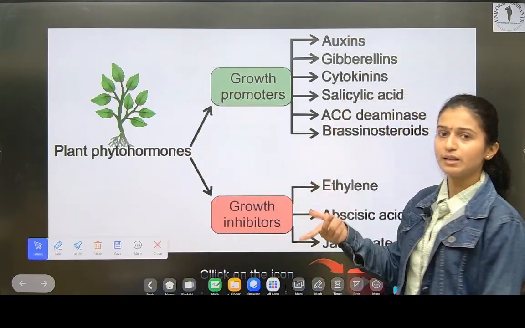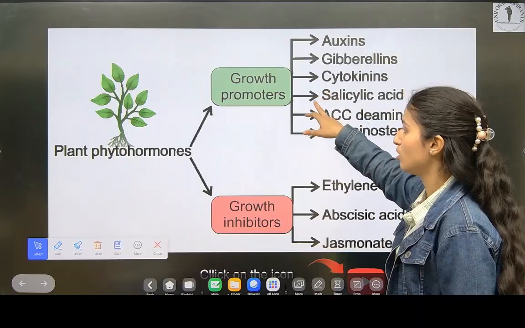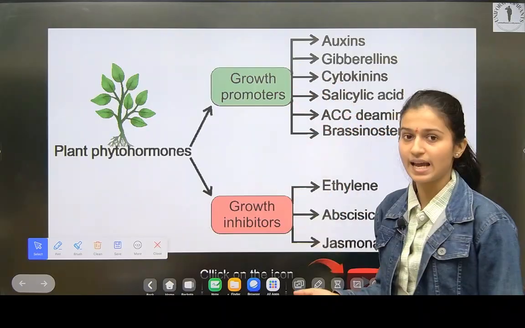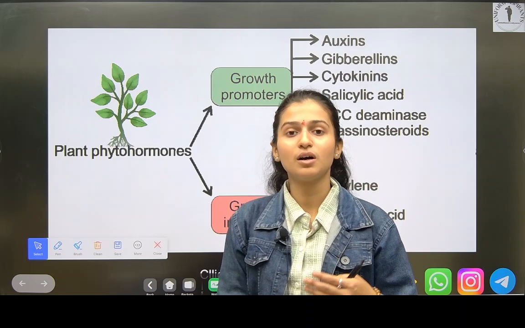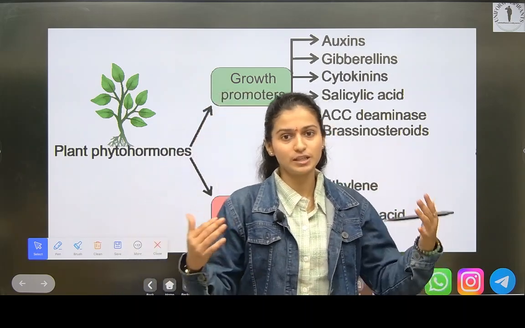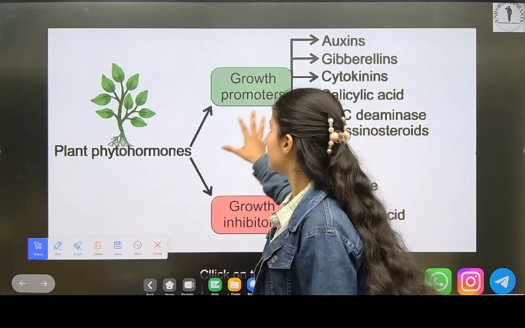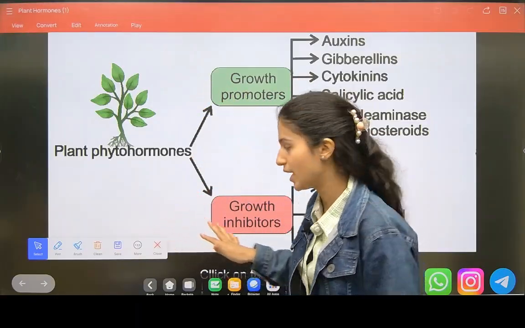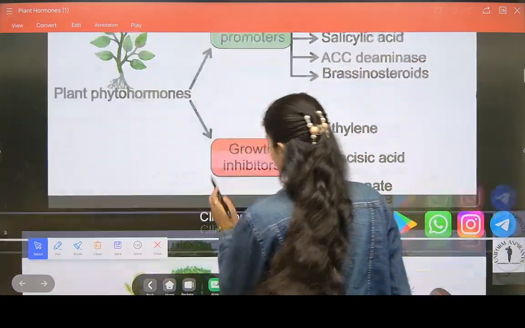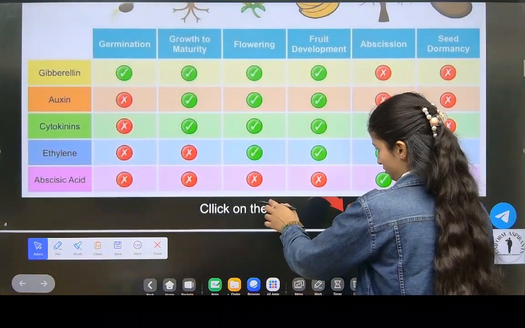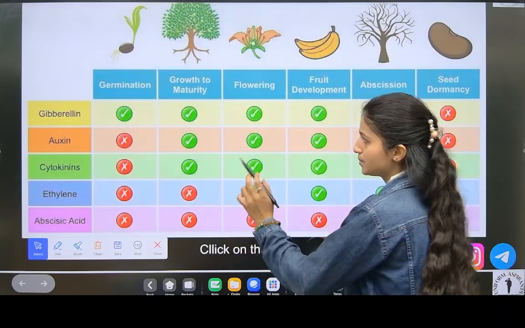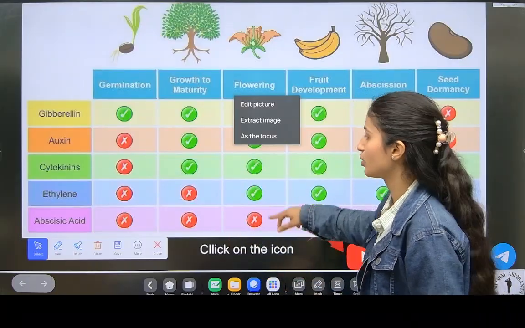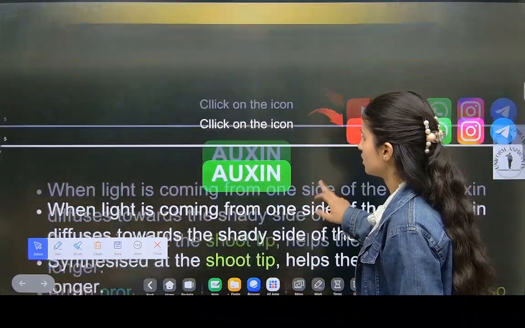These are important, most of the time you will get questions on hormones like auxins, gibberellins, cytokinins and salicylic acid, because they perform the main function in the plant's body. That's why growth promoters are the main hormones. We will learn first about the hormones and their functions, and then we will do this table afterwards.